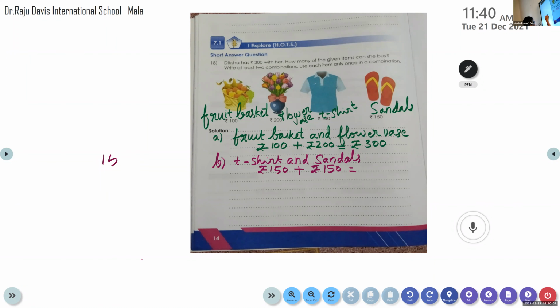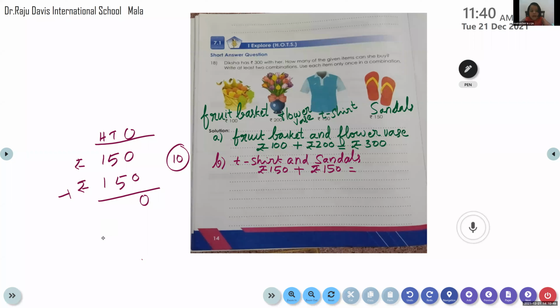So 150 plus 150. Let's add. Hundreds, tens, and ones. What is zero? 0. Now, 5 plus 5 means it will come 10. Please listen. So 5 plus 5 is equal to 10. This we can regroup. So 0 will come here. The 1 will move to here. So 1 plus 1 plus 1, it is 3. So it is equal to 300.